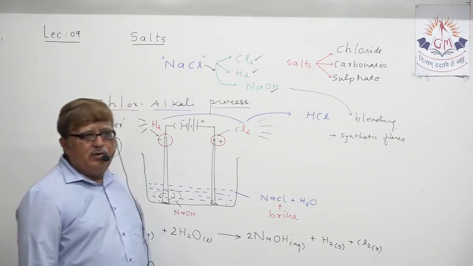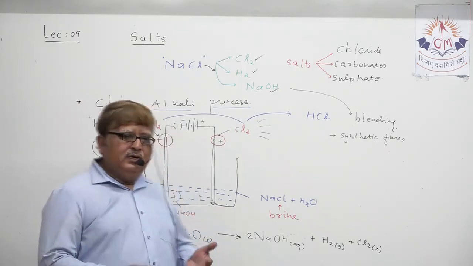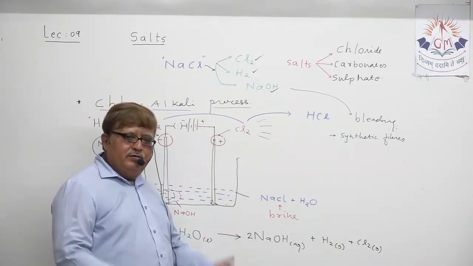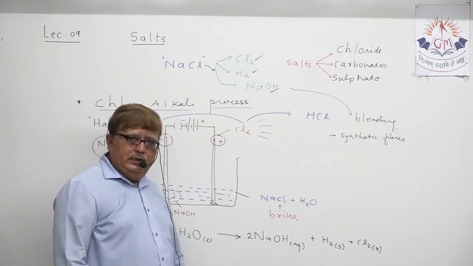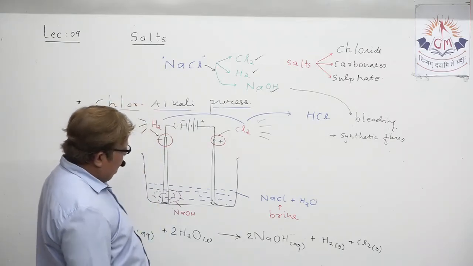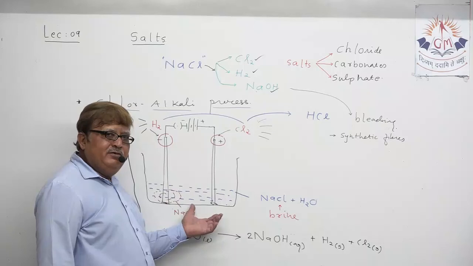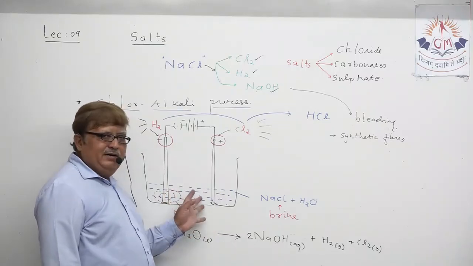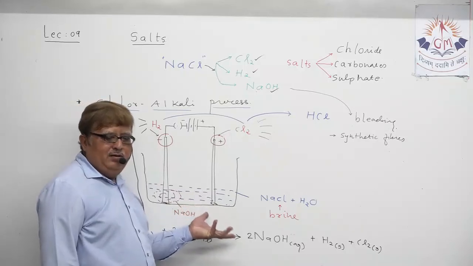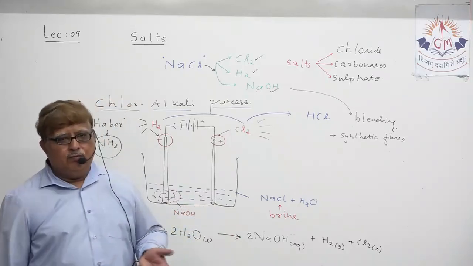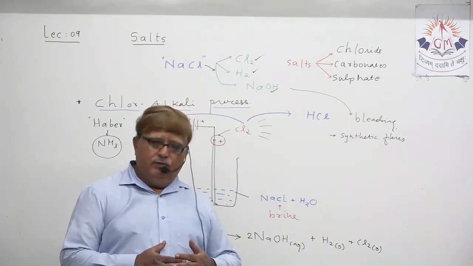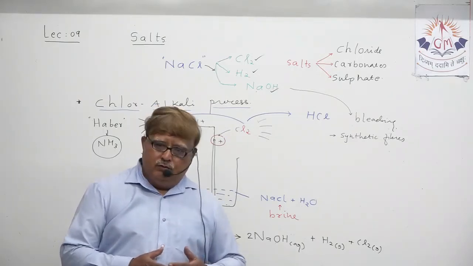Then we discussed about its various uses. Individually also they are useful, in combination form also they are useful. So this way the chlor-alkali process. Actually in the textbook they have just mentioned that when electric current is passed through brine, you can draw a simple diagram for the basic understanding of chlor-alkali process. You understood this?